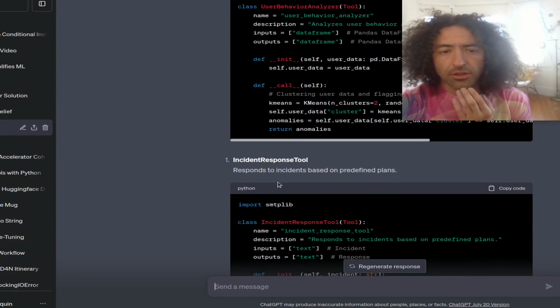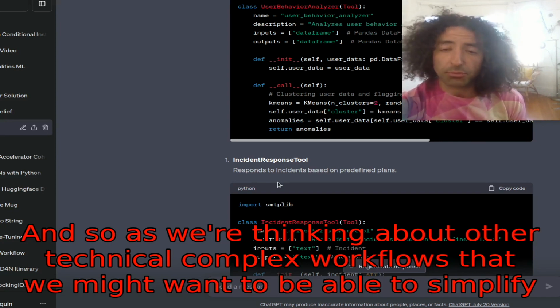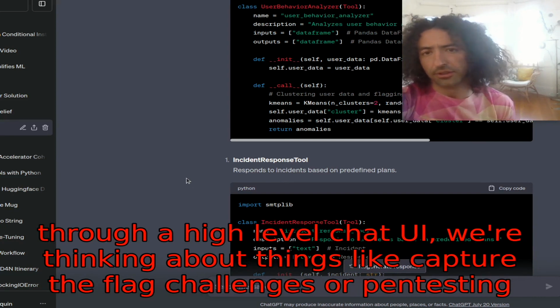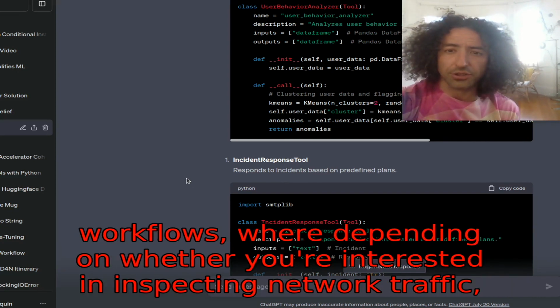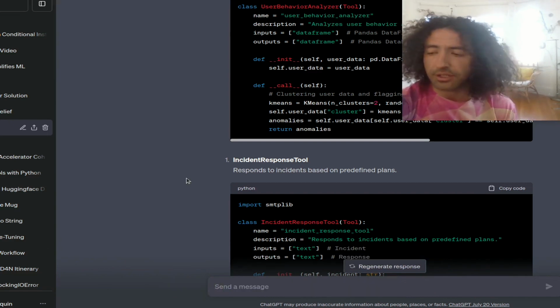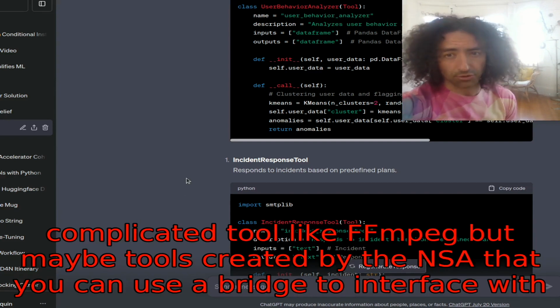And so as we're thinking about other technical complex workflows that we might want to be able to simplify through a high-level chat UI, we're thinking about things like capture the flag challenges or pen testing workflows, where depending on whether you're interested in inspecting network traffic, if you want to reverse engineer a binary, if you're solving some cryptographic challenge, there's many different tools that you might be using, not just one complicated tool like FFmpeg.